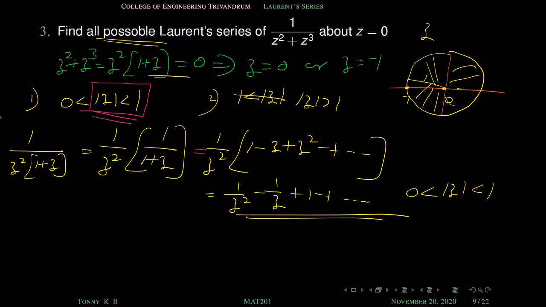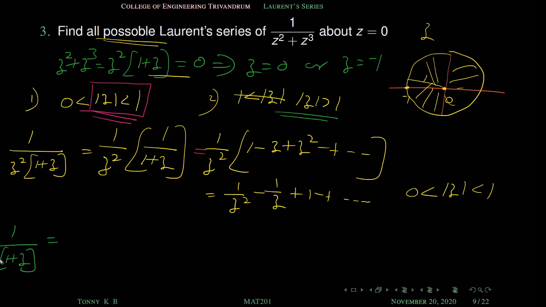Okay, then what about the second case? Suppose mod z is greater than 1. Then what happened? 1 by z square into 1 plus z.